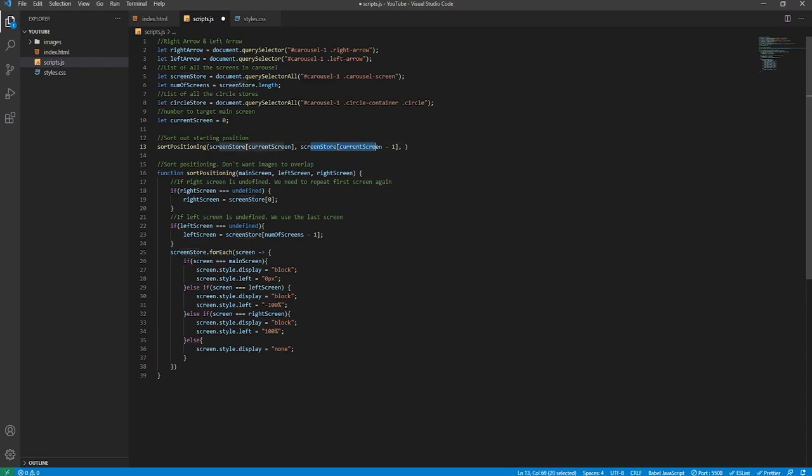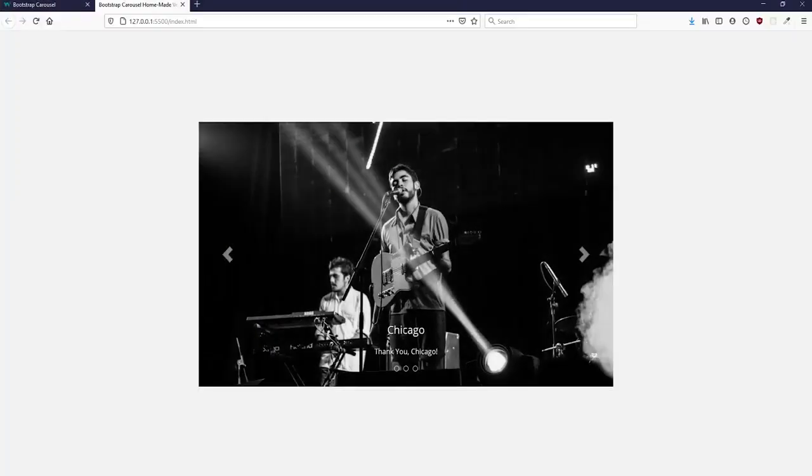And then we will say screenStore[currentScreen - 1] is the left screen. Now this actually will be undefined, because obviously you can't have a -1 index in an array or a node list. But we've already handled this in the if statement, so it's fine, because it would just create a reference to the screen furthest on the right. And as for the right screen, we will say screenStore[currentScreen + 1]. This will be defined because it will be the middle screen. So now when we go on our carousel, as you can see, it's showing this image again, which is the behavior that we want.